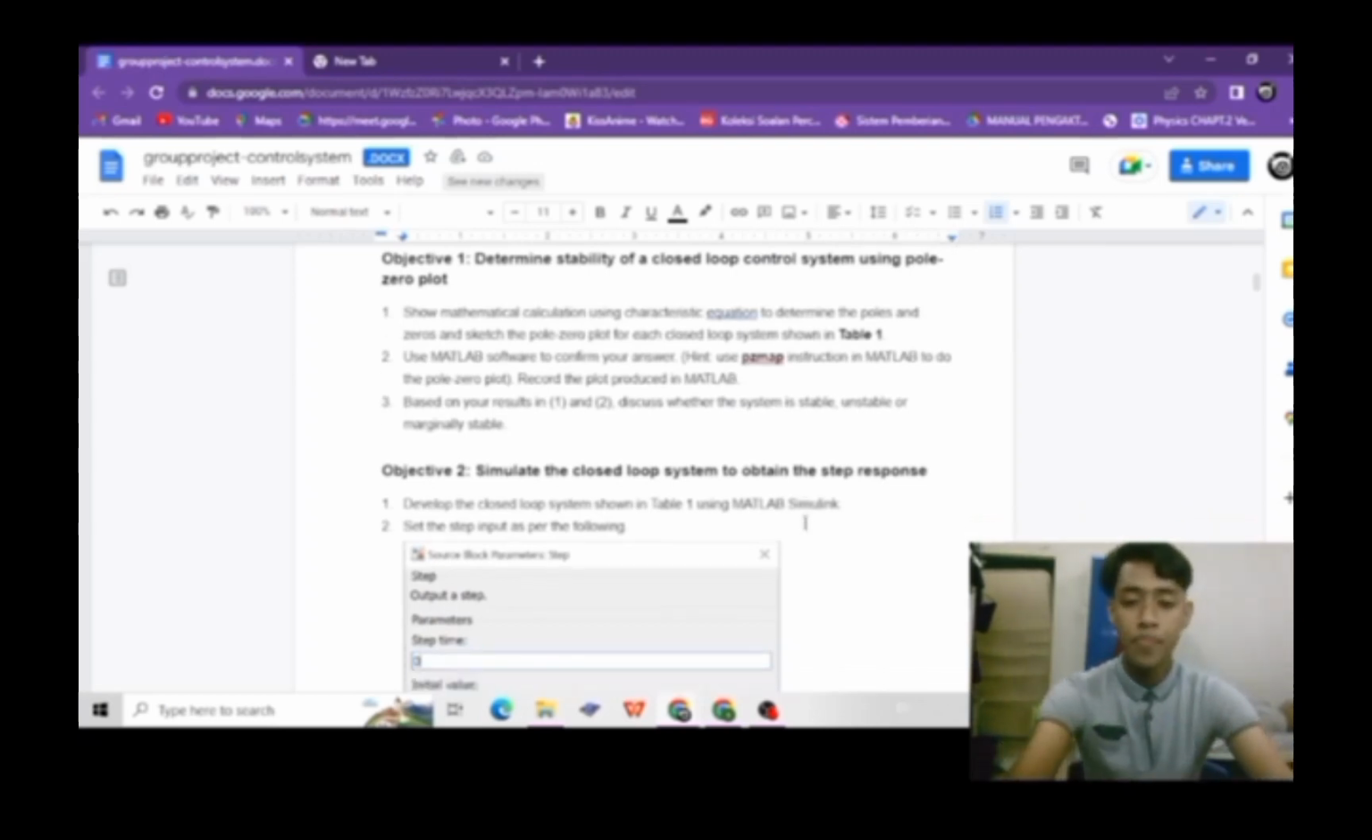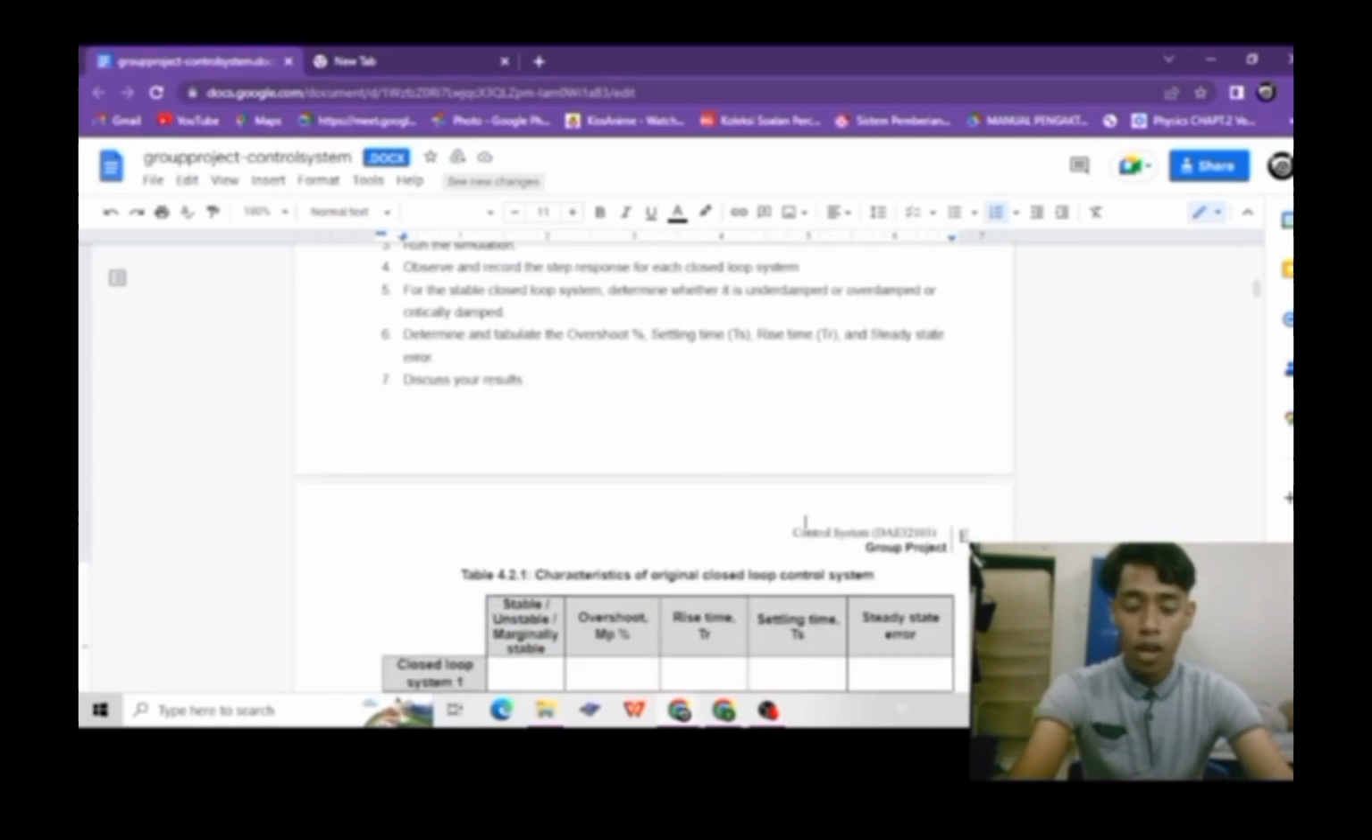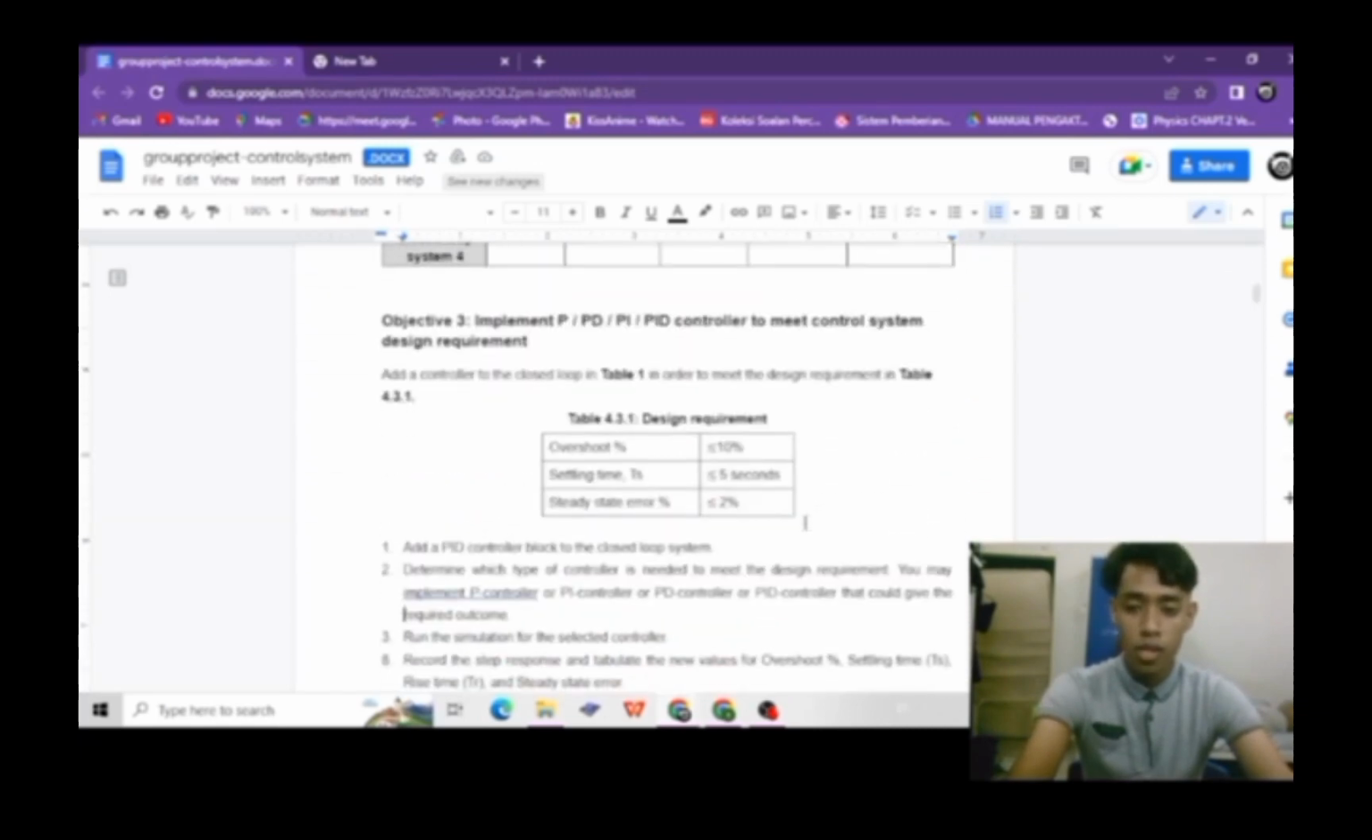And lastly, the last objective for our project is to use a PID controller to make the system stable. So the requirements we need to achieve are: we need to make sure the overshoot for the system is less than 10%, the settling time is less than 5 seconds, and also we need to make the system steady state error less than 2%.